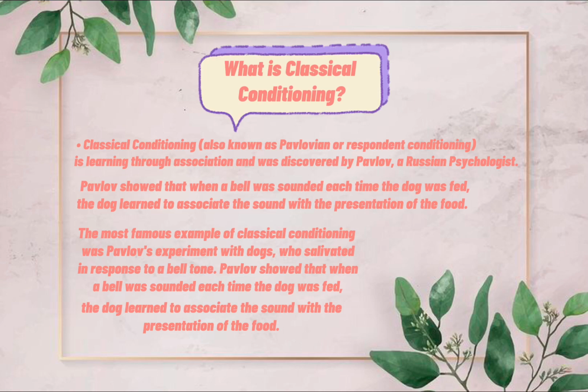So, the most famous example of classical conditioning was Pavlov's experiments with dogs, who salivated in response to a bell tone. Pavlov showed that when a bell was sounded each time the dog was fed, the dog learned to associate the sound with the presentation of the food.